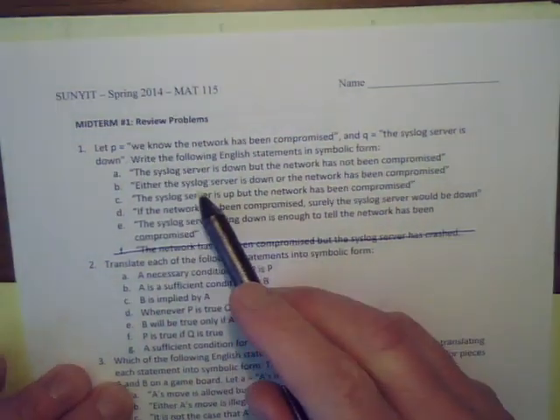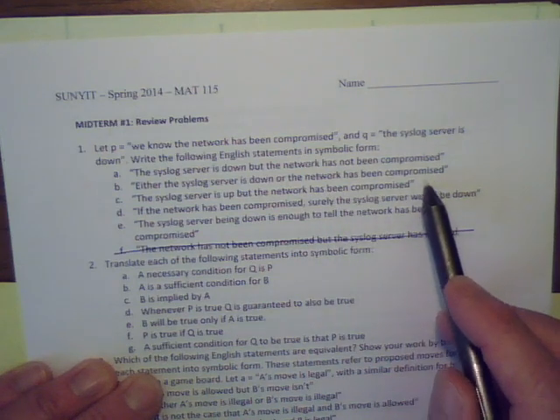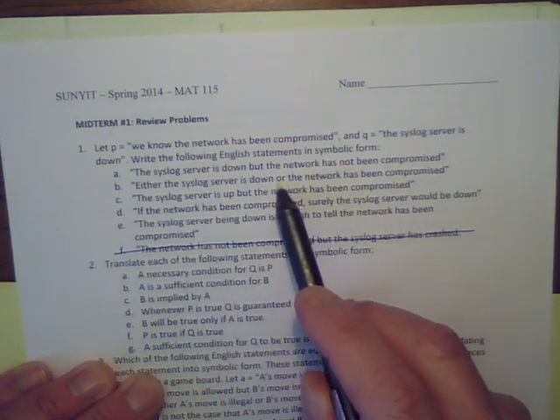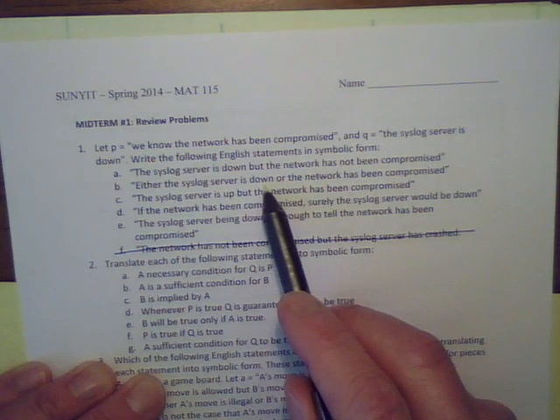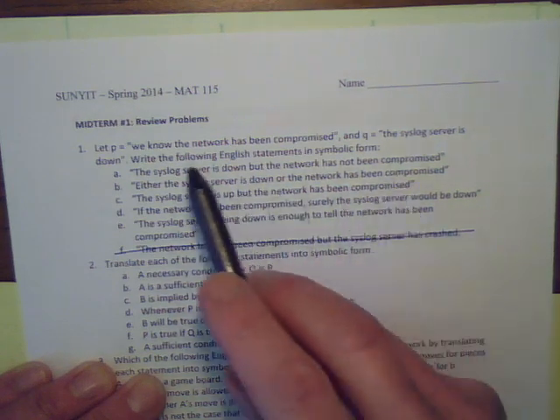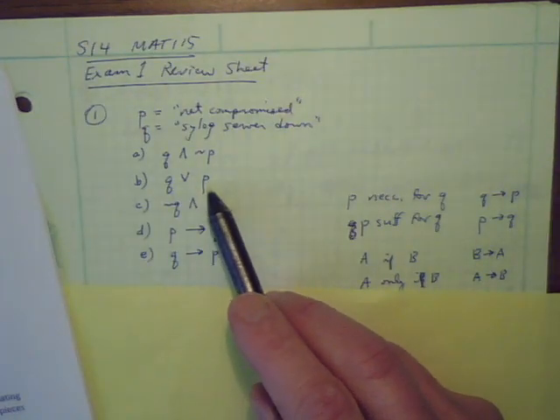For number 2, either the syslog server is down or the network has been compromised. So it's an or statement. And it's the bad situation on both, the syslog server and the network. So it's P or Q. And as written, it's Q or P.